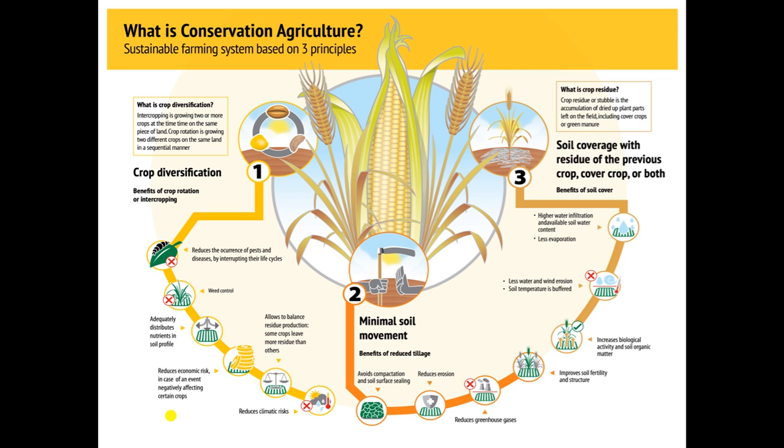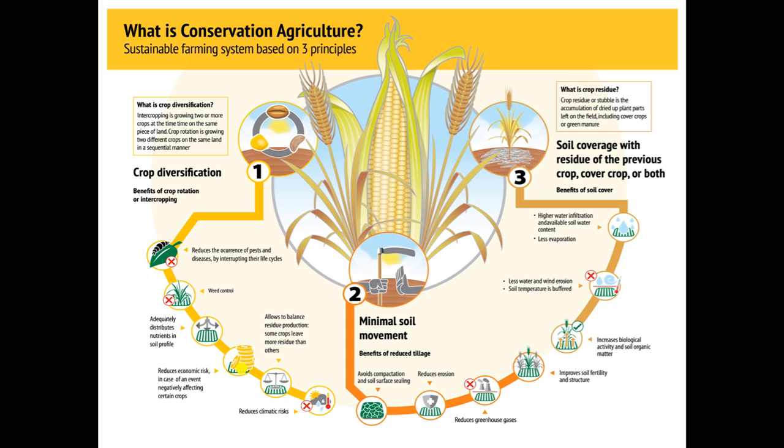Another advantage is reduced economic risk, because we have 2-3 crops in one season on our field. If there is any negative effect of the environment or any natural calamity, like heavy rain or hailstorm, there is a chance of failure, so one crop can fail but another crop can give you the yield.